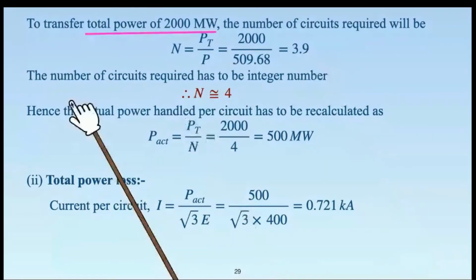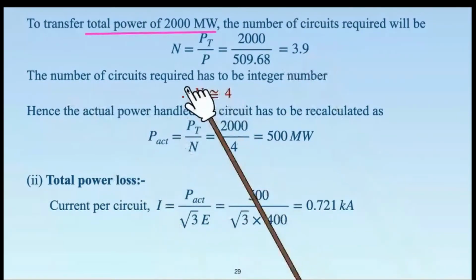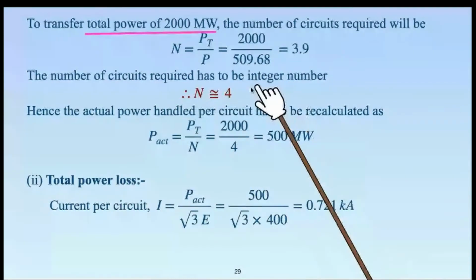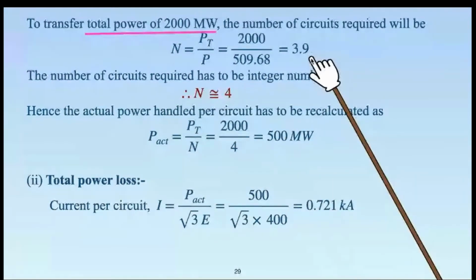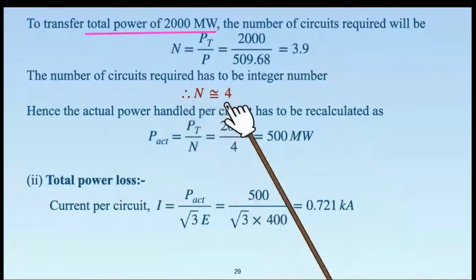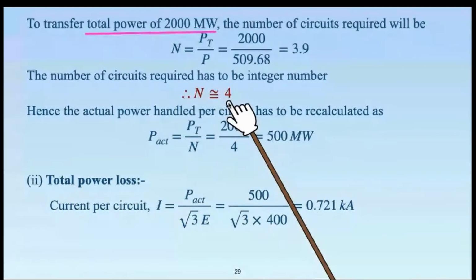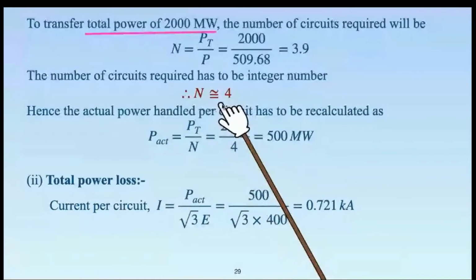The number of circuits cannot be 3.9. There has to be an integer number. So 3.9 rounded up. Okay. So we get n approximately equal to 4, because the calculation-based value is 3.9.